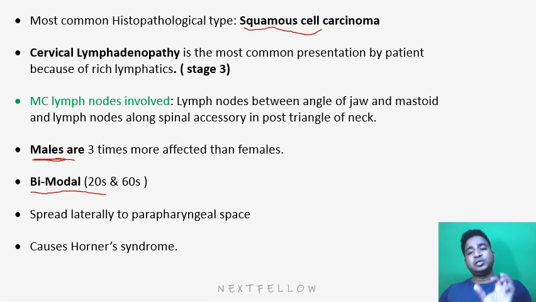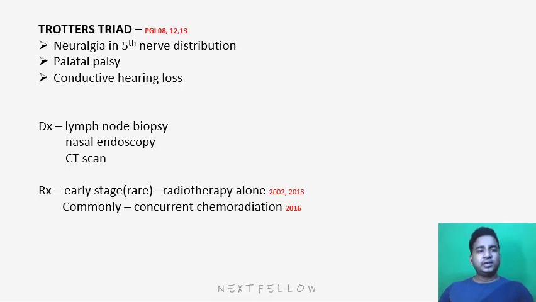Then this nasopharyngeal carcinoma may spread to the parapharyngeal space. And if this carcinoma tissue goes into the parapharyngeal space, it may cause Horner syndrome. Why? Because in the parapharyngeal space there is the sympathetic trunk, then there are the 9th, 10th, 11th, 12th cranial nerves. So this may damage or cause some sort of trauma to these nerves, leading to Horner syndrome.